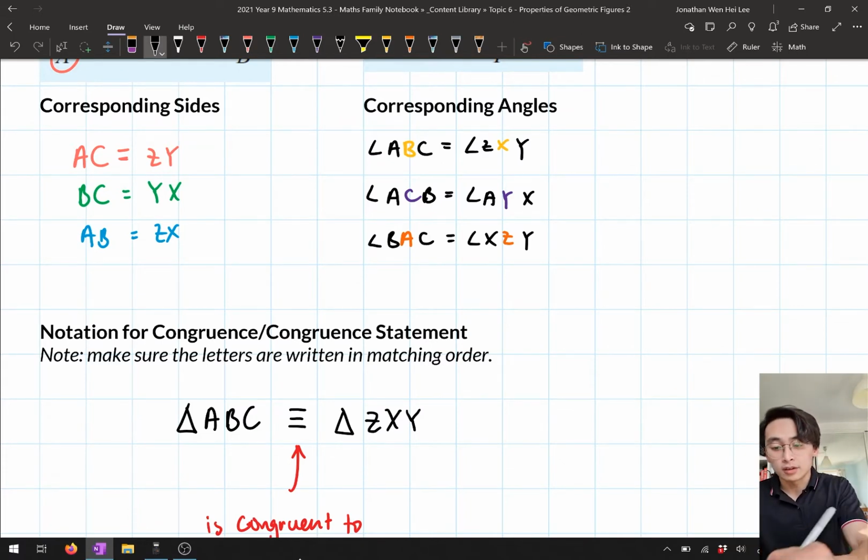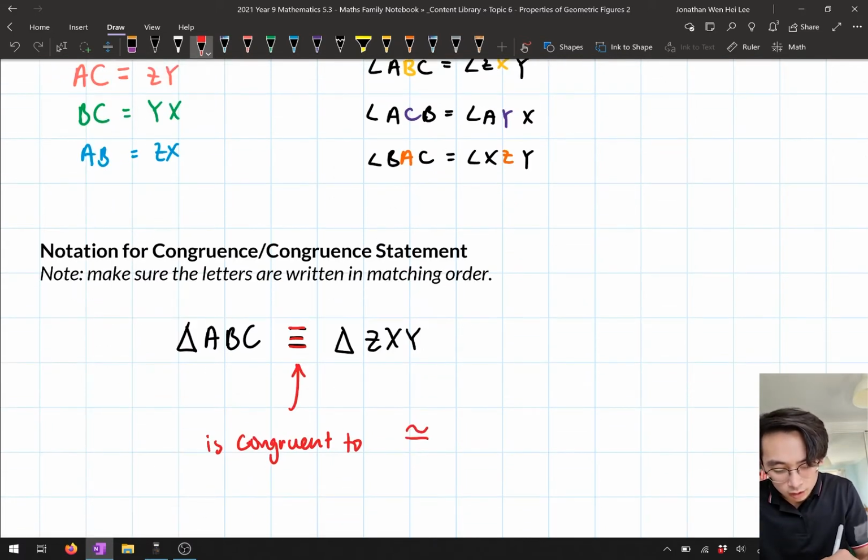So the symbol for congruence is 3 horizontal lines like this. Sometimes you might also see it written as one curly one at the top and like this. But this symbol just means congruent. These two shapes are congruent. They're exactly the same. Exact same shape, exact same size. Okay, so that's what it means for two shapes to be congruent.